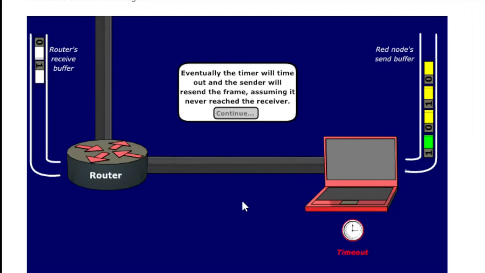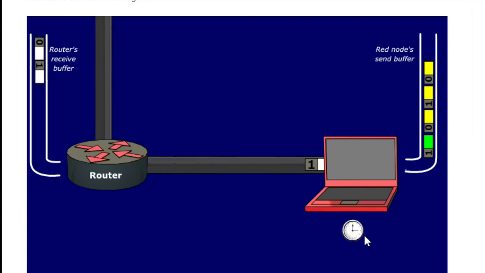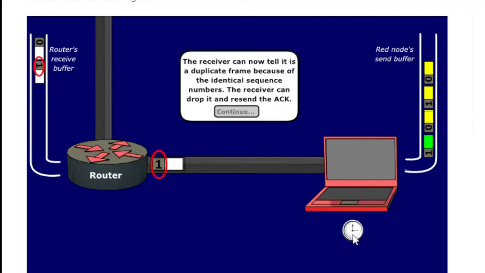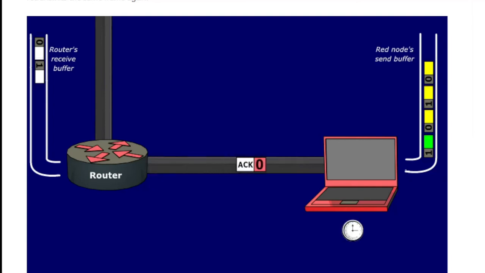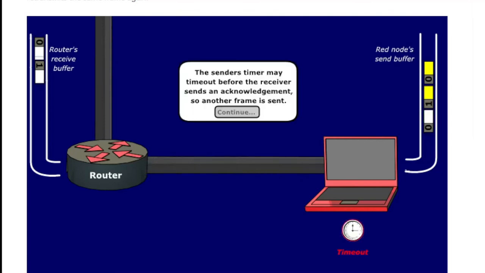And this is the case. Right now, due to network problem, the acknowledgement from the receiver is lost. So next, what will the sender do? Due to timer timeout, the sender will again send frame number 1, with sequence 1. Now the receiver will detect that it is a duplicate frame number. So due to this sequence number, the system will reject the duplicate frames. So that's the concept behind the sequence number, and the entire process will follow the same concept.